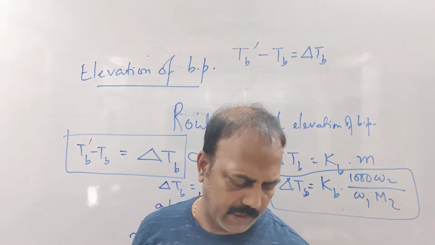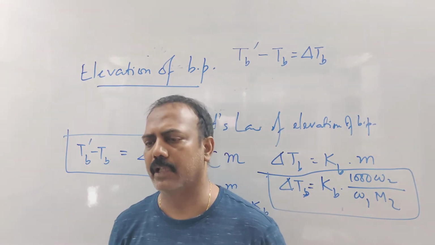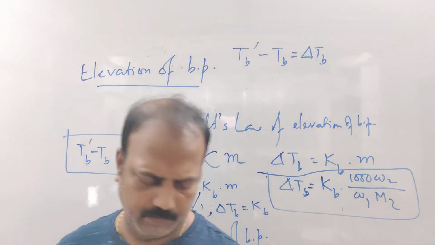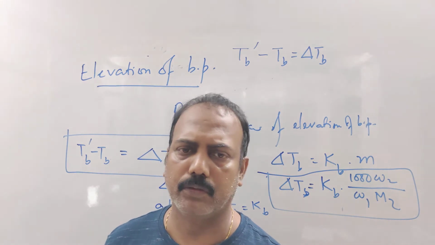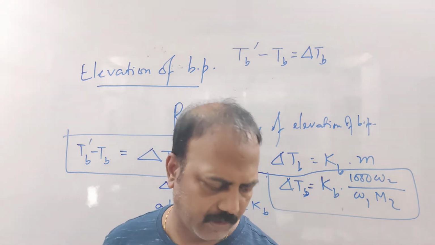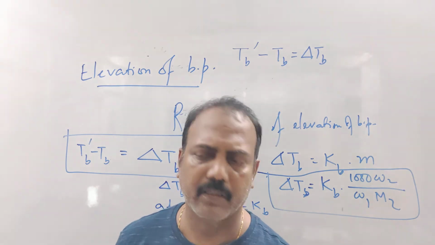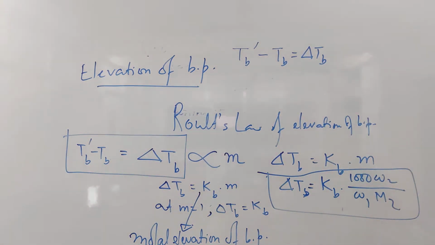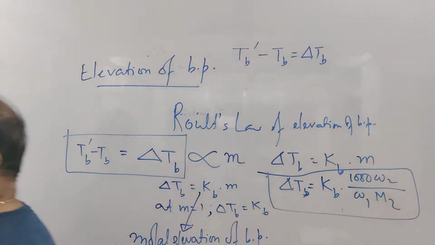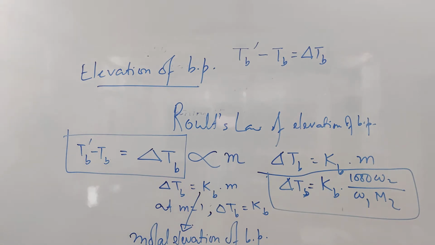C12H22O11 is to be added to 500 gram of water, such that the solution boils at 100 degrees Celsius.